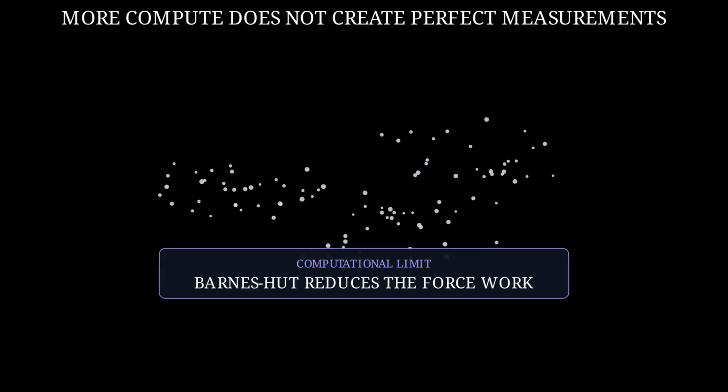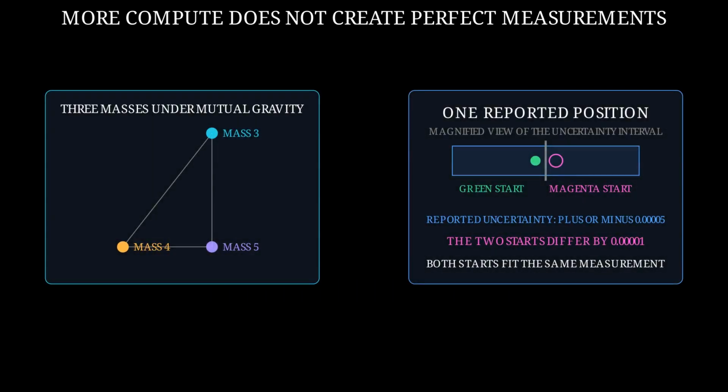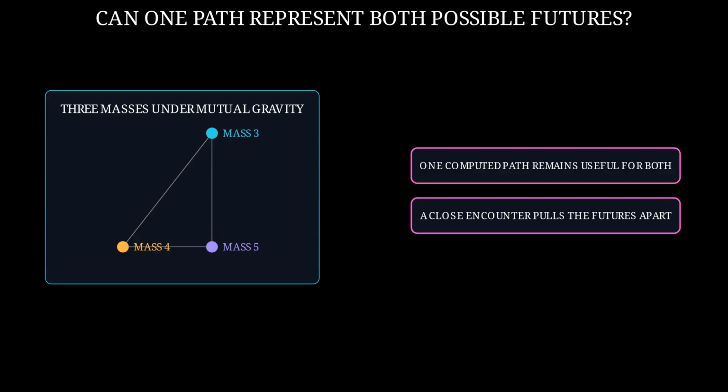Barnes-Hut can make a huge calculation cheaper, but it cannot give a measuring instrument more precision. Imagine that our instrument reports one body's horizontal position only to within 5 parts in 100,000. The green start and the magenta start differ by 1 part in 100,000. Both starts fit the same reported measurement, so the instrument cannot tell us the exact positions and velocities that the system actually has. Both possible states follow the same Newtonian gravity.